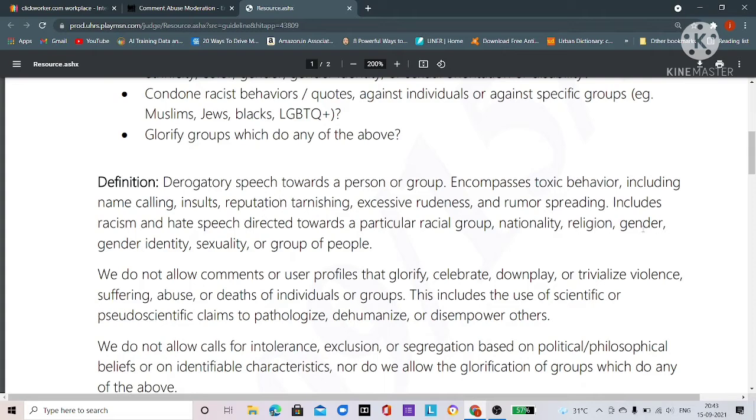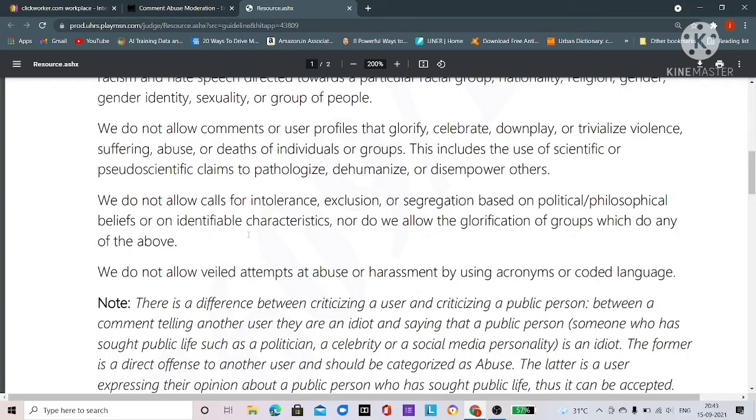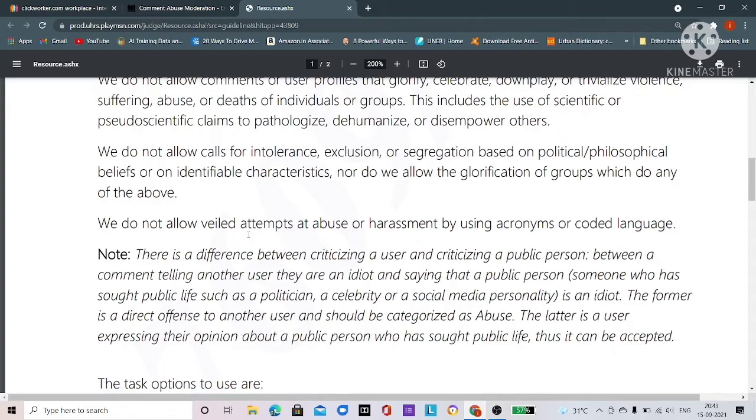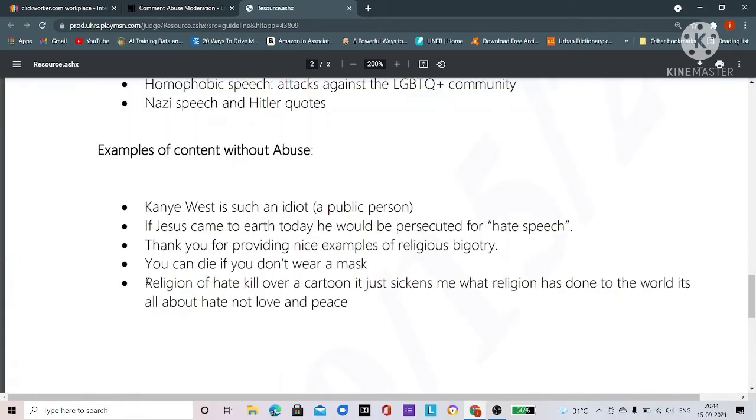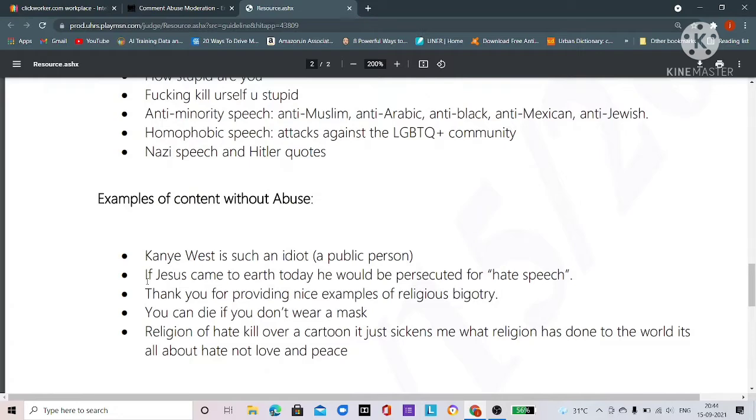But the main thing is that if a person is a public person, like the President of India or the Prime Minister of India or Shahrukh Khan, then that doesn't count as abusive, because they are leading public life. You can find examples here, and you can also find examples without abuse.